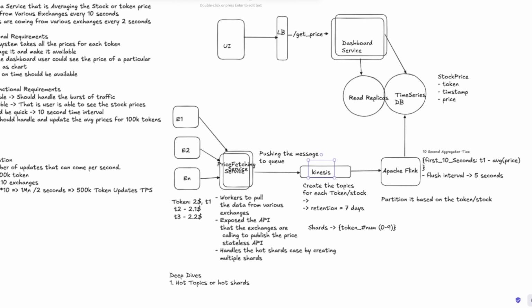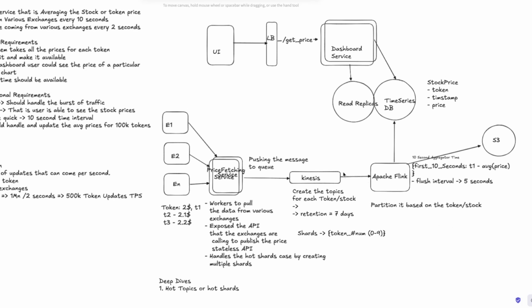If the aggregations are required somehow, or some reconciliation is required for some reason, what we can do is push it to S3 here, right? Flink provides the S3 dump. Either we can have it, or even from Kinesis we can put it into the S3.